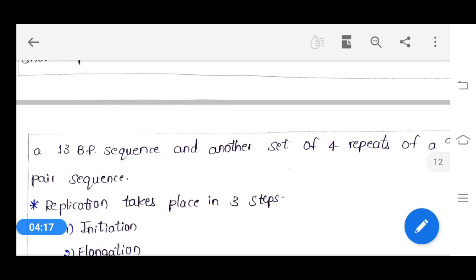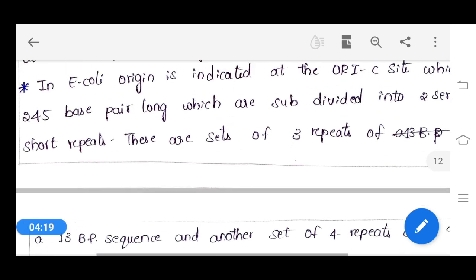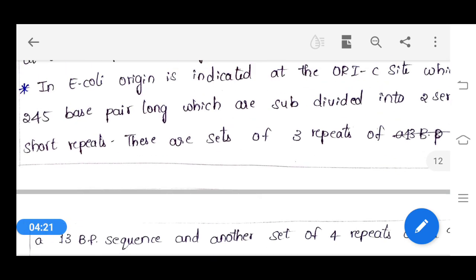That means the arrangement of this origin or OriC site is that it totally contains 245 base pairs, subdivided into two series of short repeats.